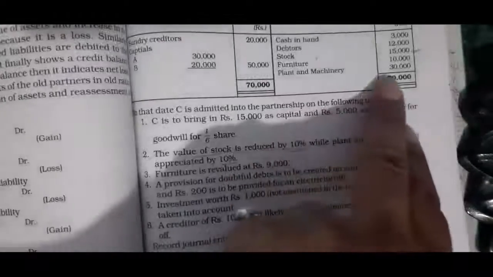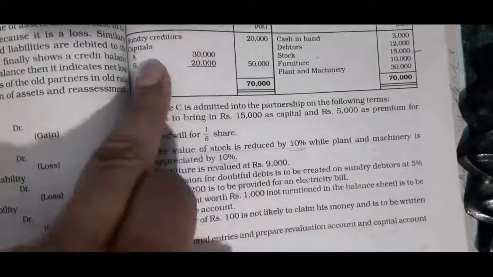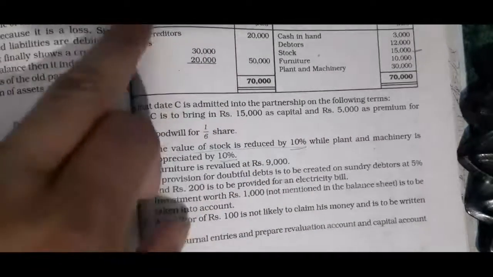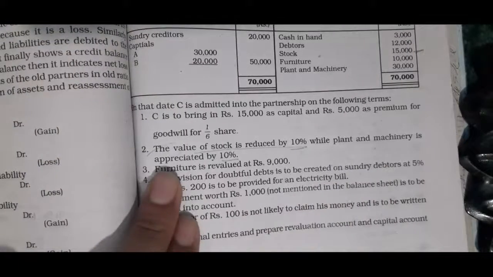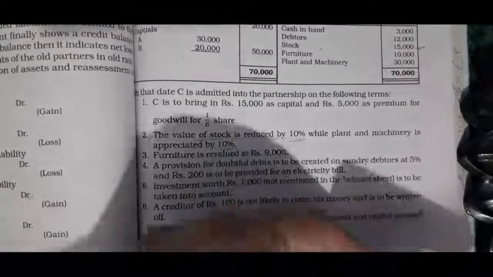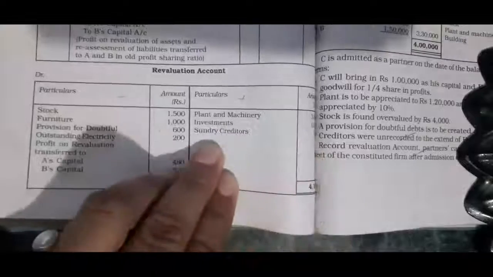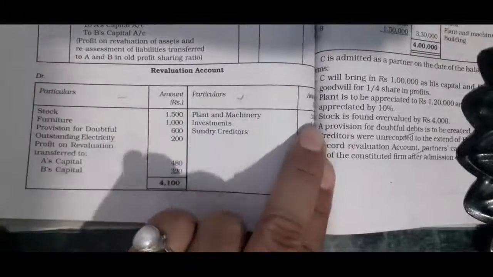Okay. So now plant and machinery value has increased by 10%. So children, plant and machinery value is 30,000 at the end of this year, but now the plant and machinery amount is appreciated by 10%. So 10% of 30,000 is 3,000 rupees. So our asset value has increased. Now we will use it on the credit side. Okay, plant and machinery amount is 3,000.